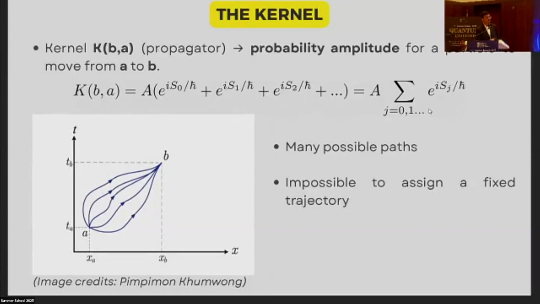So we define something called the kernel or the propagator, which is the probability amplitude in this formulation. And as you can see, it's e to the i S_j over h bar, where h bar is reduced Planck's constant. So we sum this over j for each possible path. So it's a sum over paths. And A is the normalizing factor.